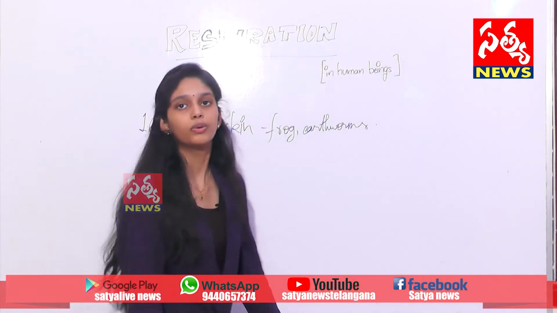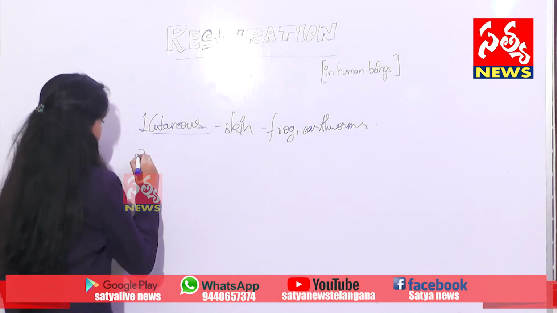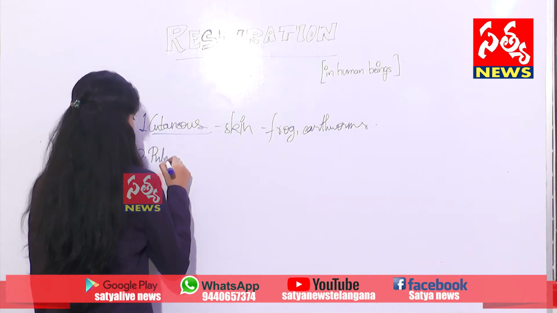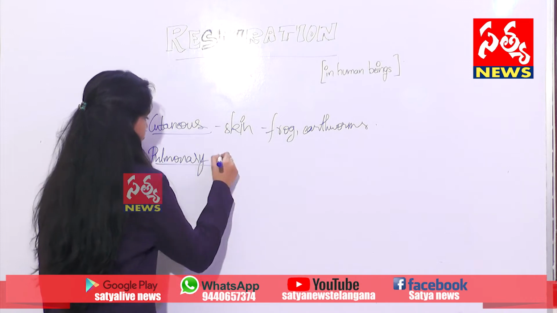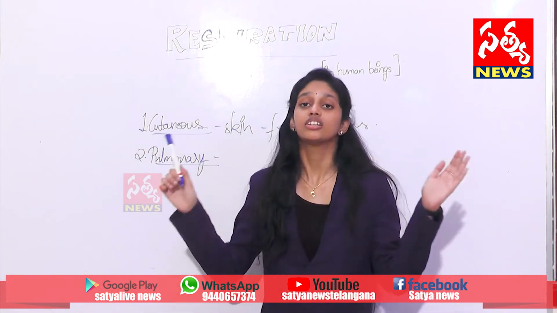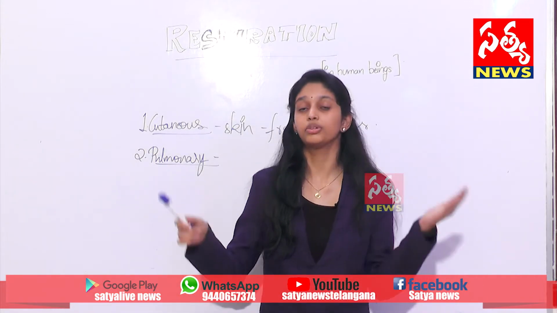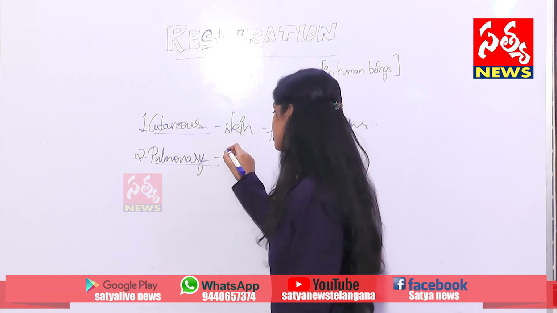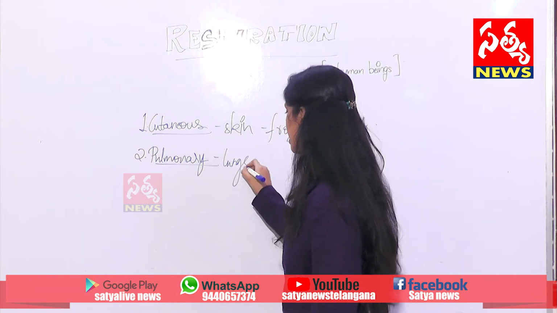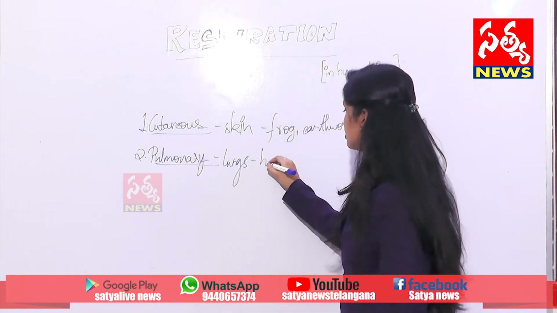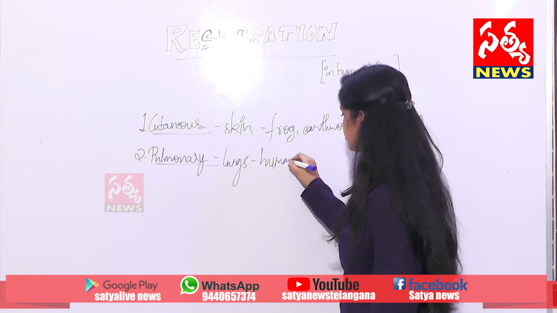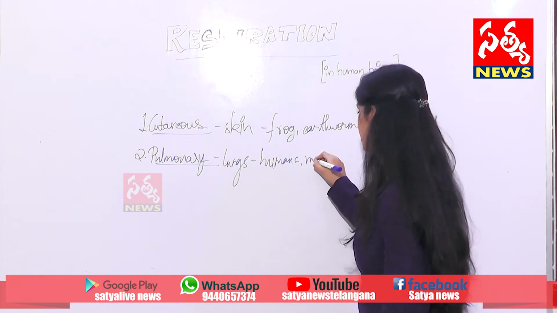Now let us go with the second type of respiration, pulmonary respiration. The organs associated with pulmonary respiration are the lungs. As we all know, pulmonary respiration belongs to human beings and even mammals. Humans and mammals.